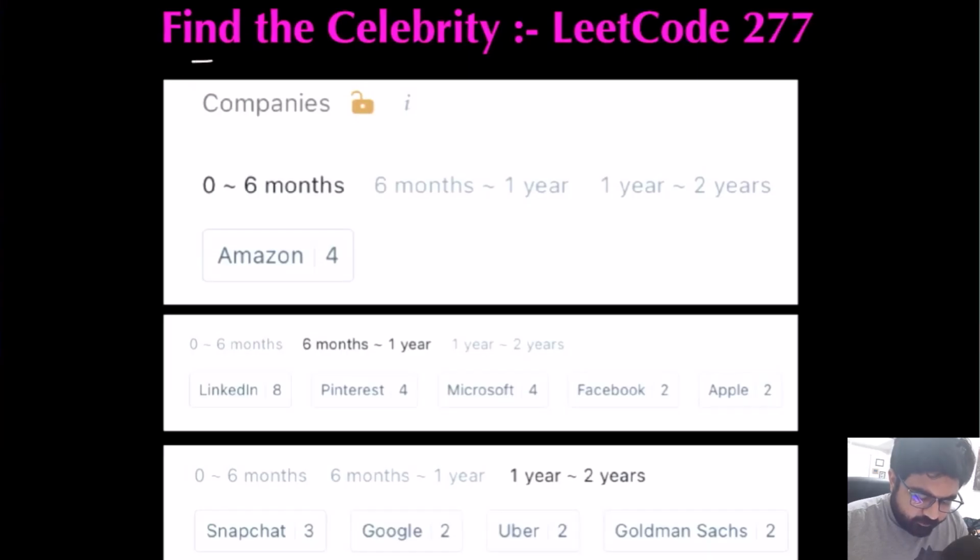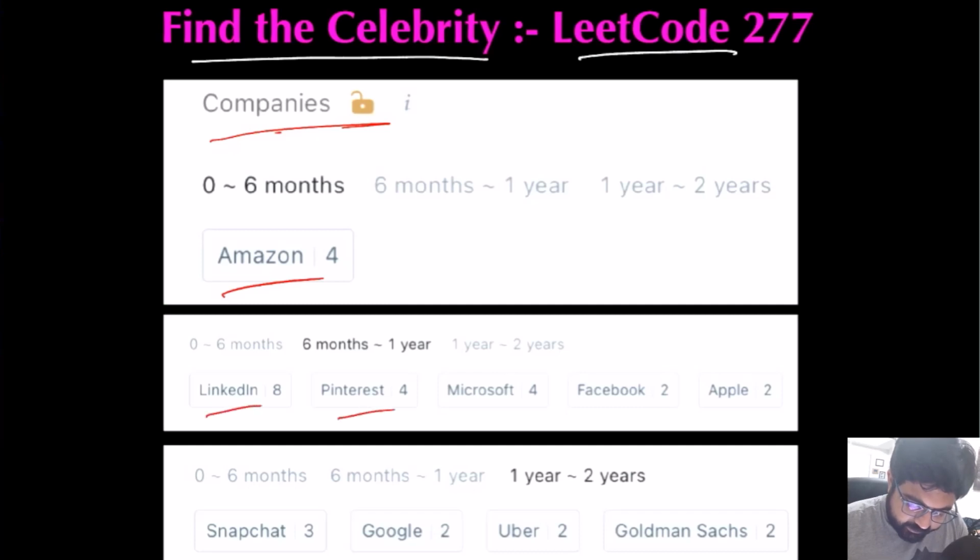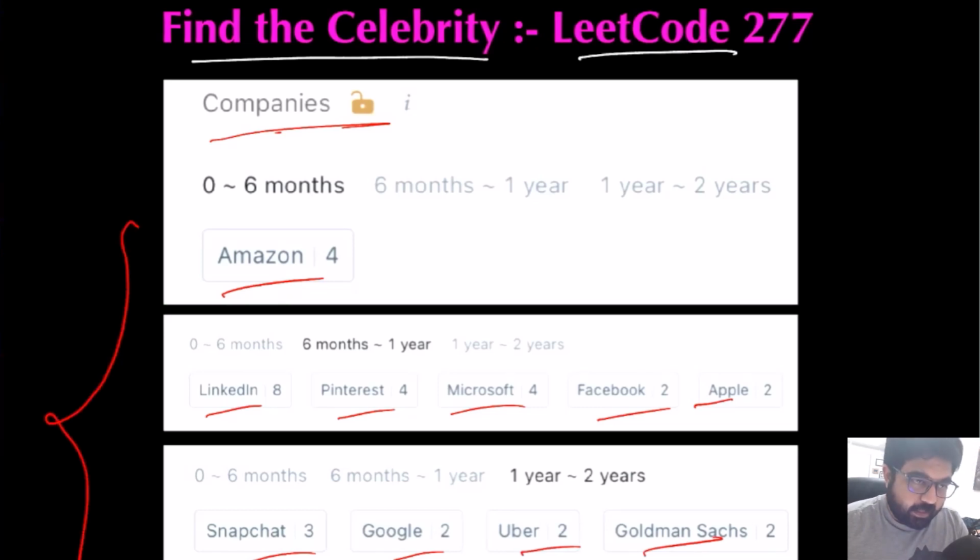So today we are going to solve the Celebrity LeetCode problem, and if we look at some of the popular companies, the problem has been asked at companies like Amazon, LinkedIn, Pinterest, Microsoft, Facebook, Apple, Snapchat, Google, Uber and Goldman Sachs. So basically all the popular companies have asked this question, so I'm going to pay my utmost attention. I hope you also enjoy the video.